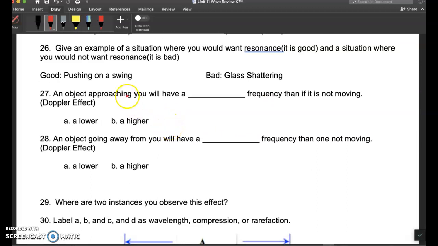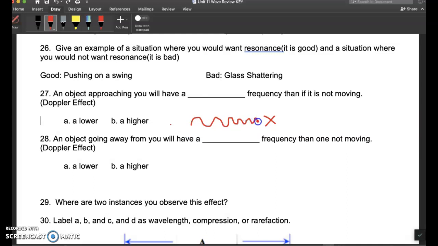So this is the Doppler effect, 27 to 28. Remember, if I'm standing right here and a car is driving towards me, the wavelength starts to get closer and closer together. I'm trying to do my best here, so it's moving up and down really fast. The amplitude should be the same all the way through. Let me actually redo that so you can see.